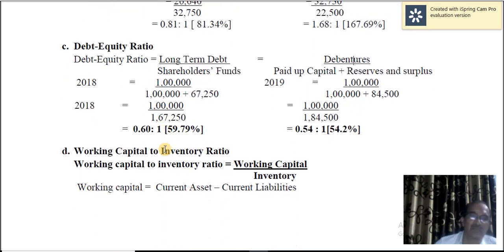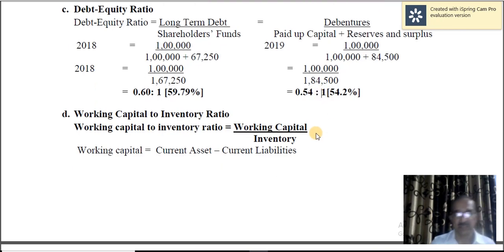So if you calculate the ratios, it will be 0.60 is to 1. So debts are 59.79% of shareholders funds, and here debts are 0.54 is to 1.